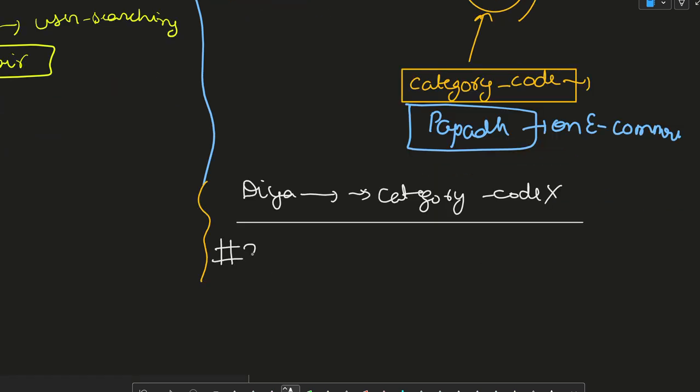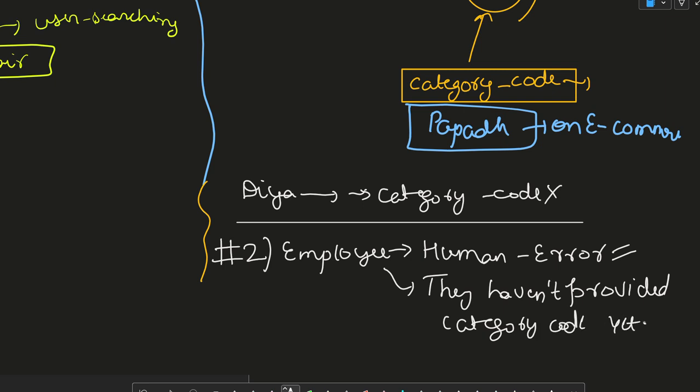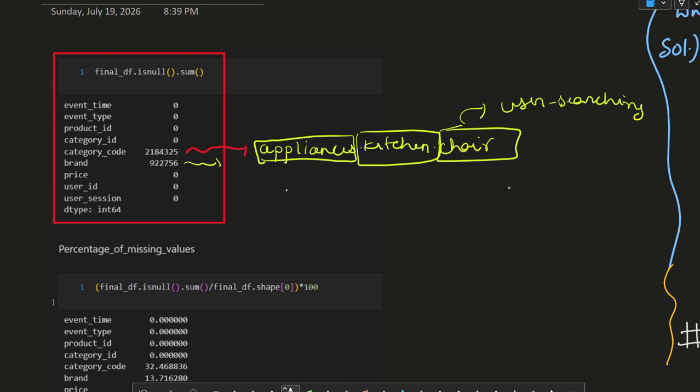Second thing, it is the duty of the employees of the e-commerce company to label these things, but sometimes they tend to make mistakes, like human error. Or they haven't yet provided the category code. So there are different situations when these things tend to happen.